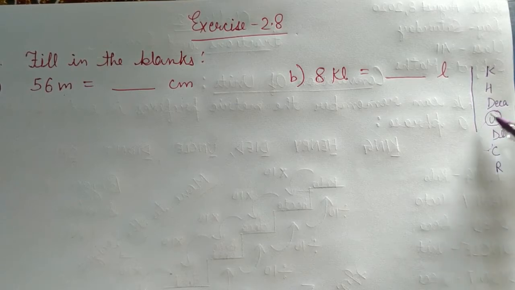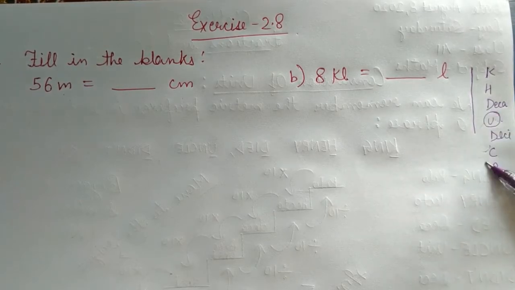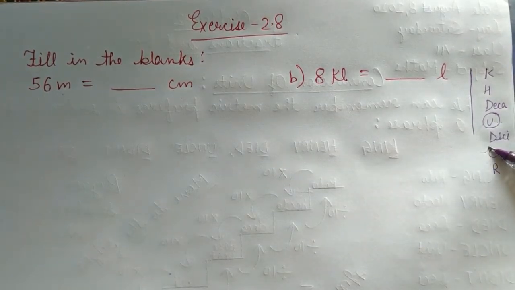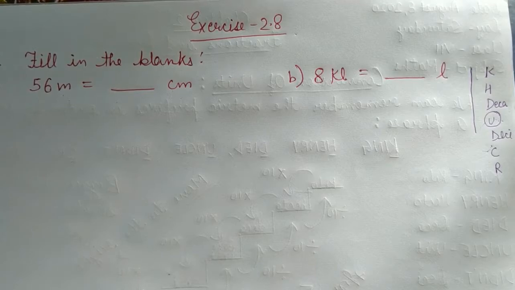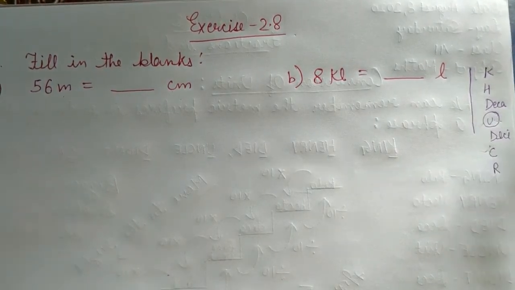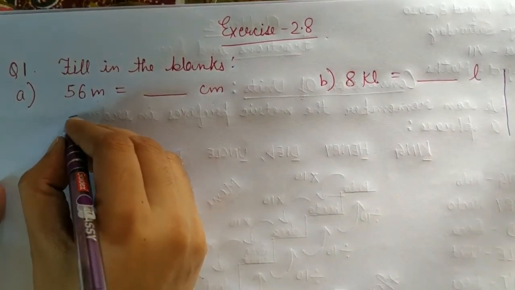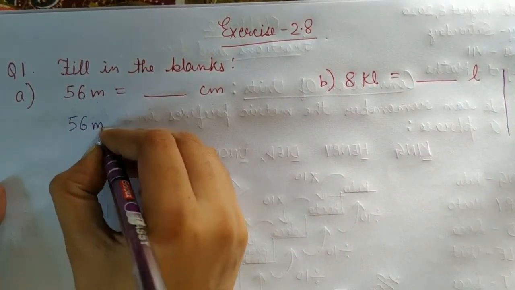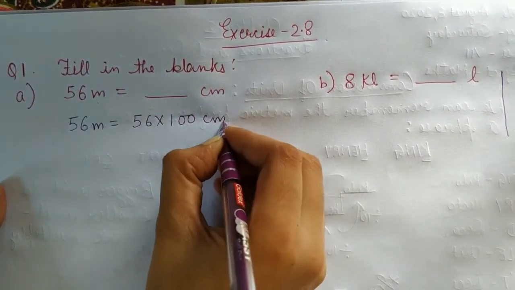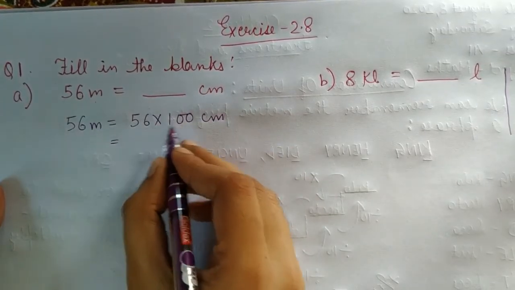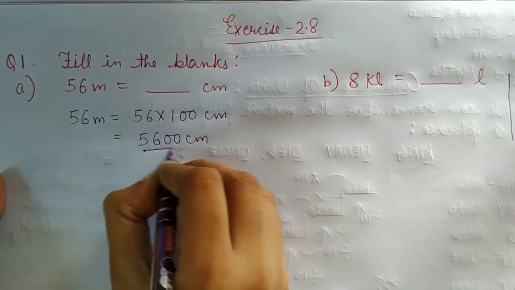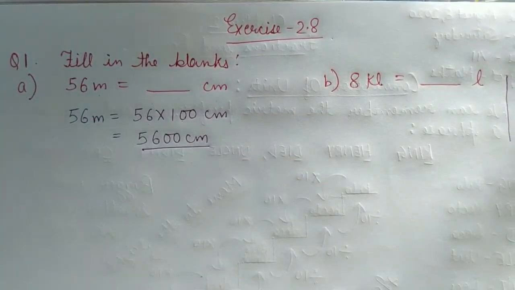Now you are moving downwards. So in downwards you know you have to multiply. So 2 places we are moving, so we will multiply by 100. So 56 meter will be equal to 56 multiplied by 100 centimeter. You all know 56 multiplied by 100 will be 5600. So our answer will be 5600 centimeter.